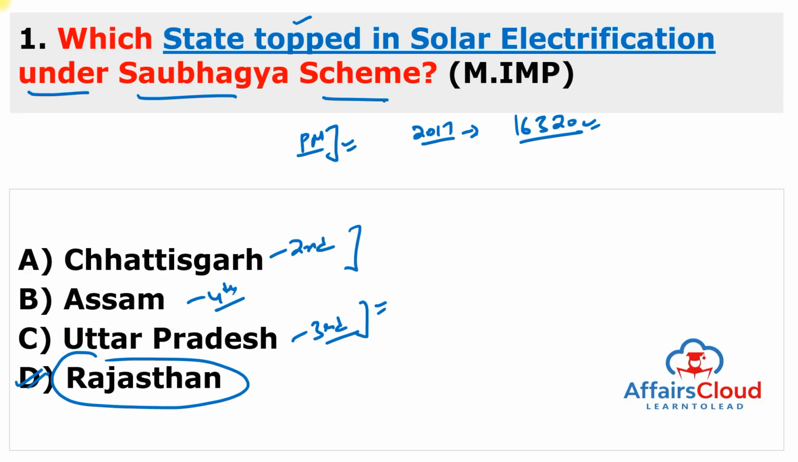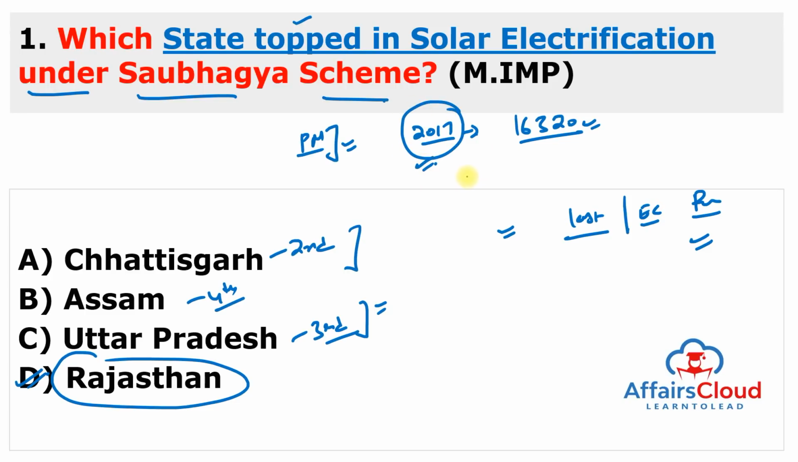So what is the main aim of this Saubhagya scheme? It is to achieve universal household electrification by providing last mile connectivity and electricity connections to all households in the rural areas as well as all poor households in the urban areas. So this is a very important scheme which was started by the central government in the year 2017.